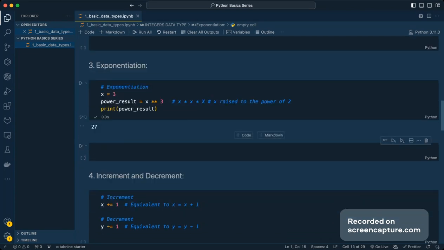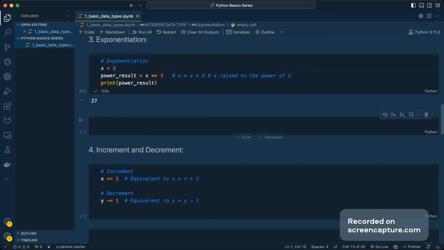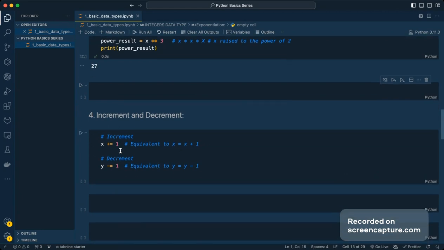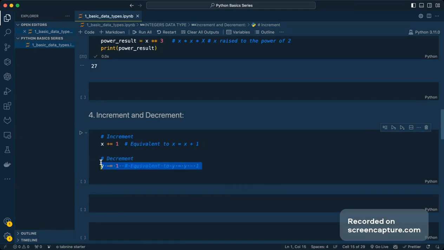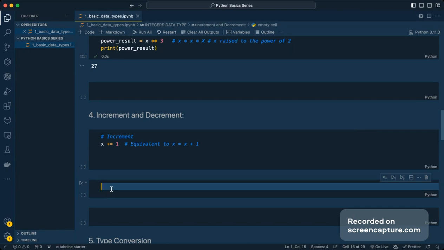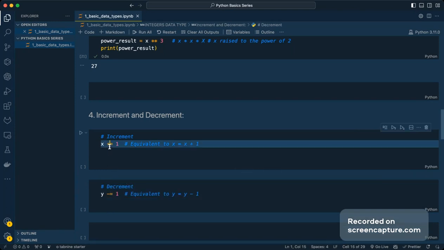I hope you have made this thing clear. Then ultimately we can decrease the value of x by x. That's how we can do it. But this is a slightly complicated syntax, if you can see at the moment. I just want to simplify it for you. You can actually use it in this way. I'm just going to take this over here. Yeah, you can use this thing in this way. That's also one of the things.